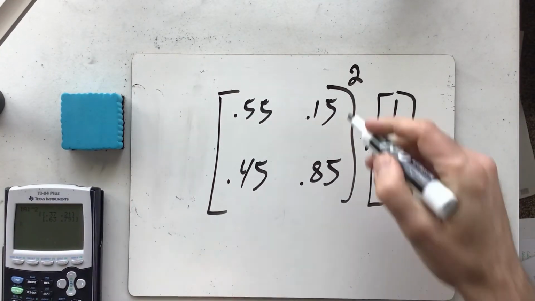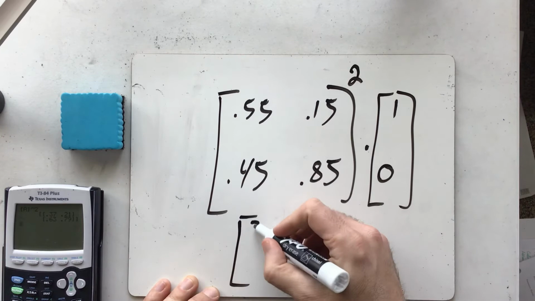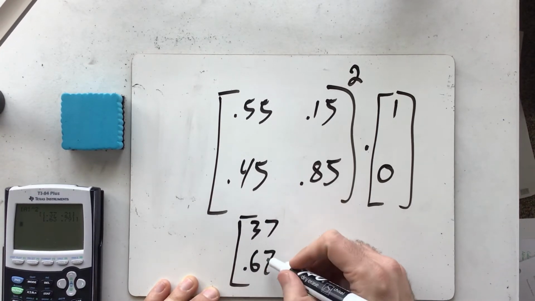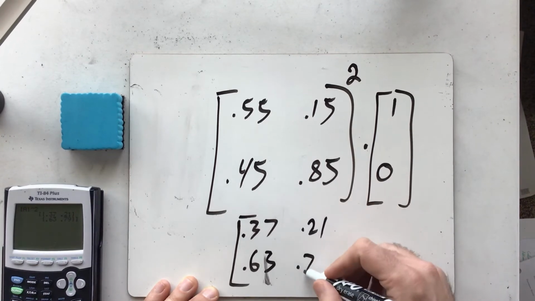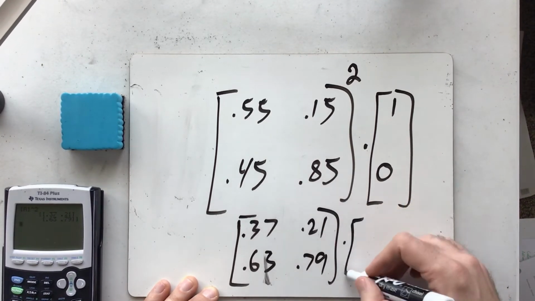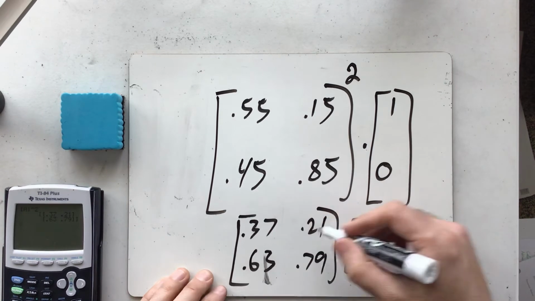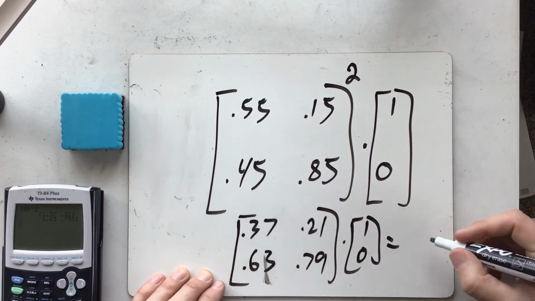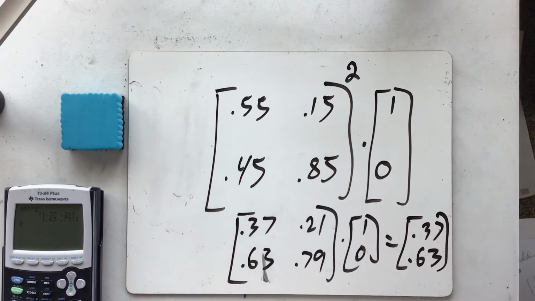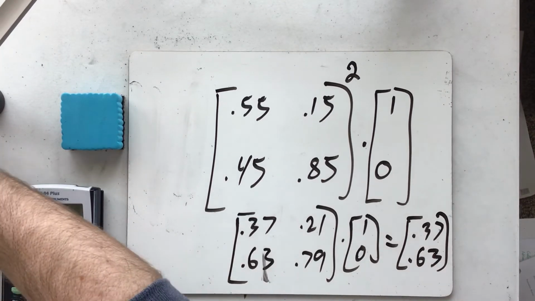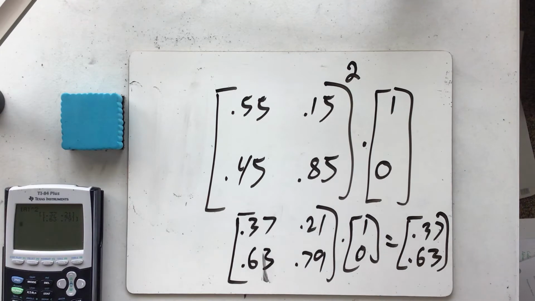So that squared is the matrix 0.37, 0.21, 0.63, 0.79, I think I spoke wrong a second ago, times 1, 0. And this ends up just being 0.37, 0.63, which is the same probabilities we got earlier. So that means we did it right when we did this problem.